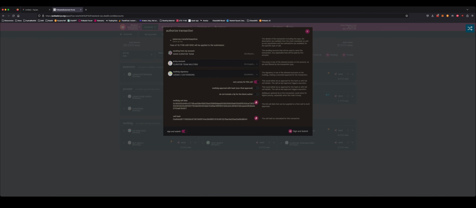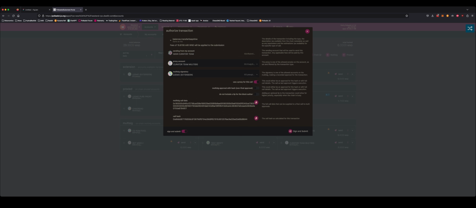So what are we looking at here? This proxy account is the curator team multisig any proxy, and one of the signatories of this multisig has to be selected here. If you only control one of those accounts, only one will appear. I can see all of them because I currently control all of these accounts. So let's sign it from the Limo account.